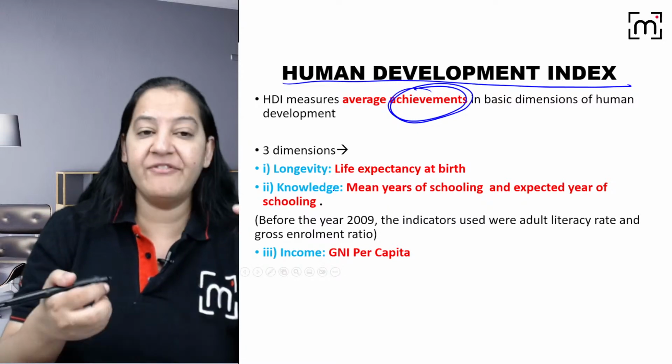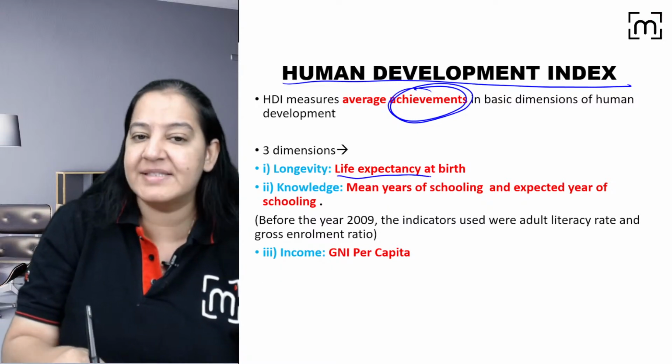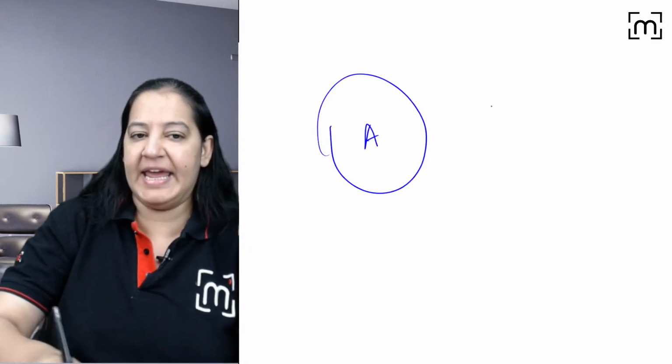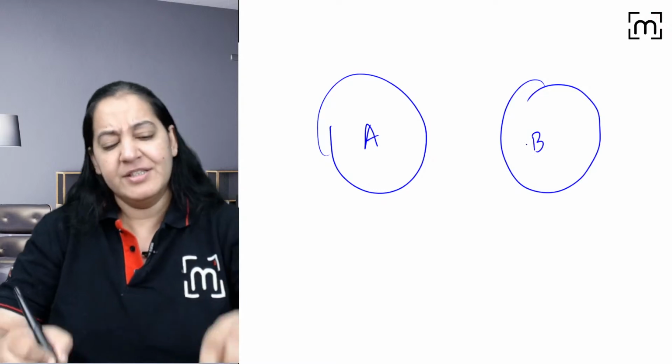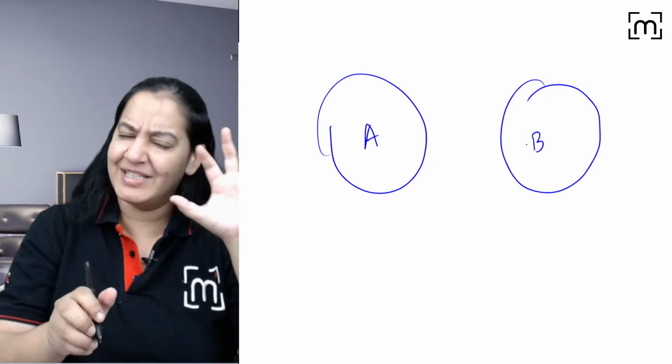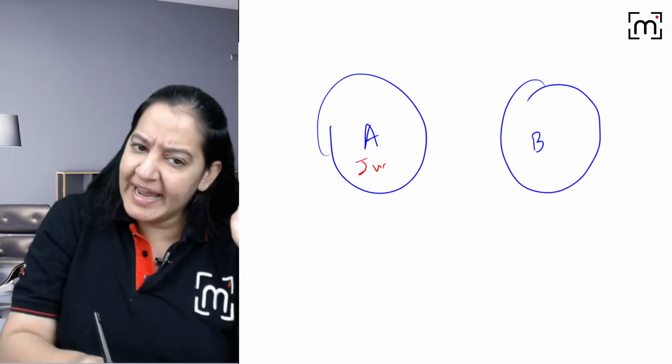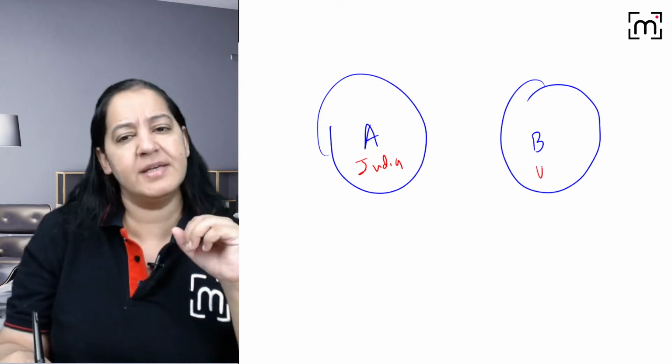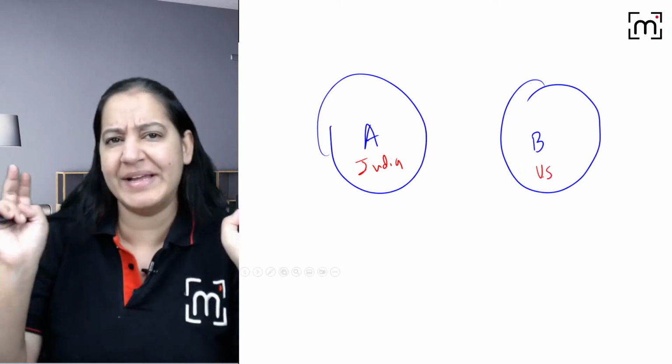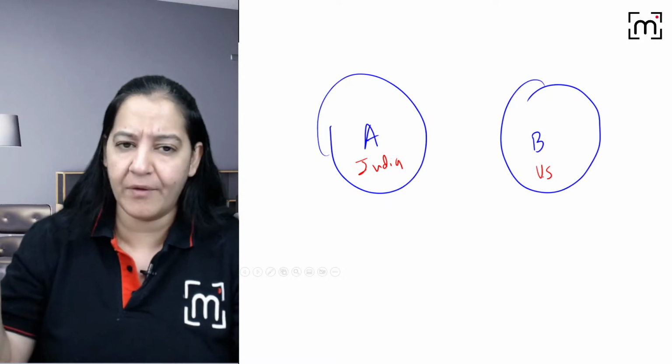So HDI, I am starting with HDI. Human Developmental Index. As I've told you, it is an achievement index. So it is based on the achievements. It is having 3 components. What are the 3 components? Now, every country has life expectancy at birth. Listen, let me draw 2 populations. This is population A. This is population B. Just for an example, population A is India and population B is US. You can take any 2 regions of this globe, right?